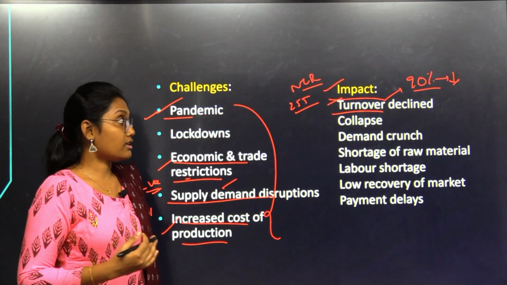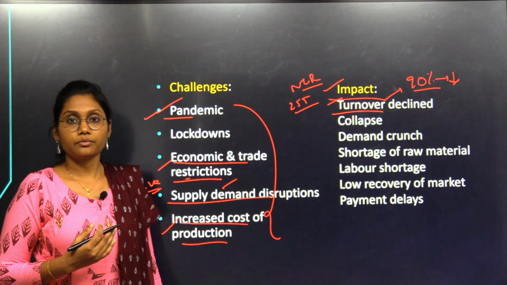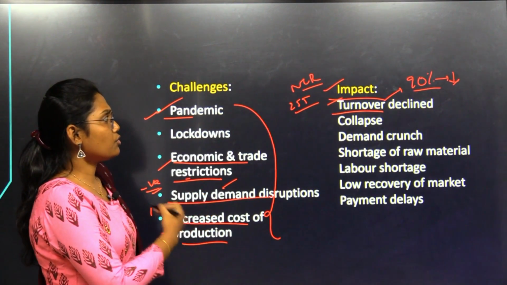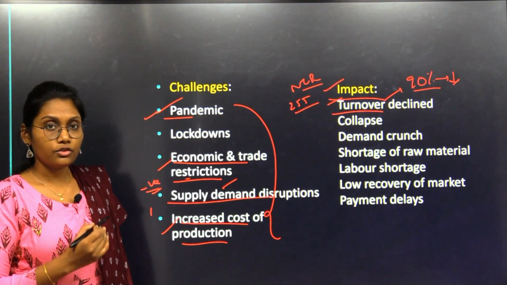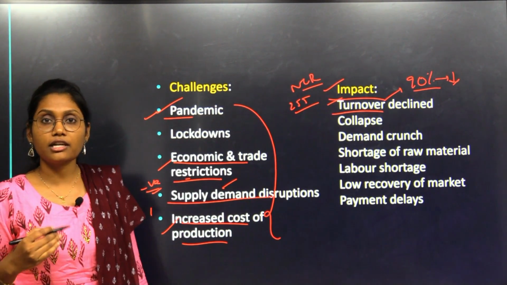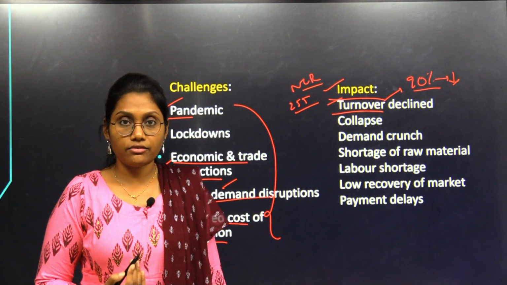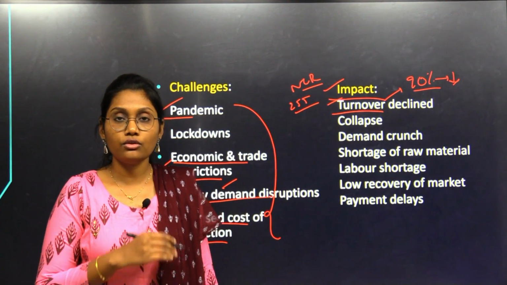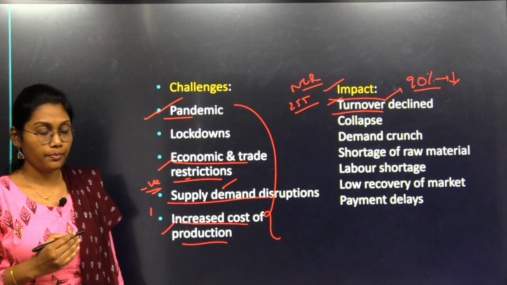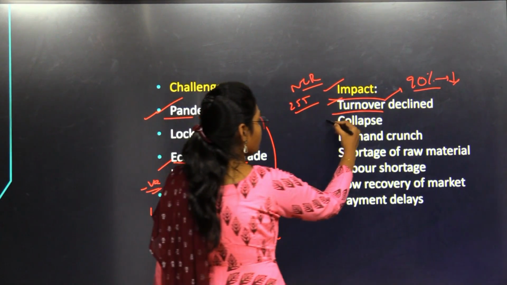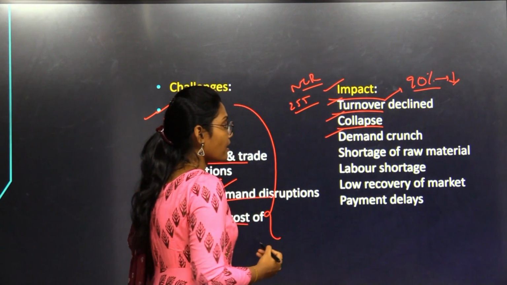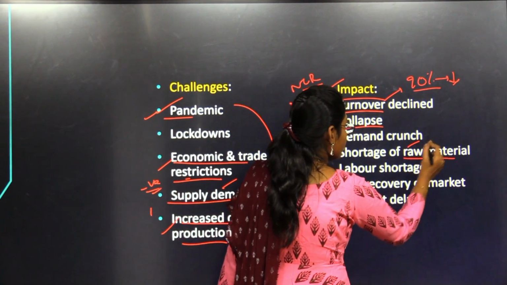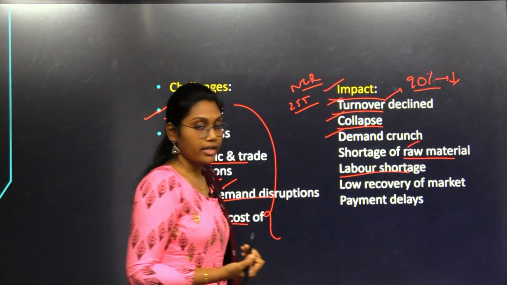That is very much concerning. Why? Because a huge population is involved in that sector. So the government should give some inputs and incentives to stabilize their economy. Also, so many firms had collapsed because of the demand crunch, the shortage of raw material and the shortage of labor.